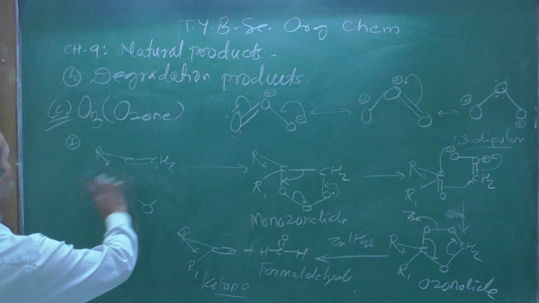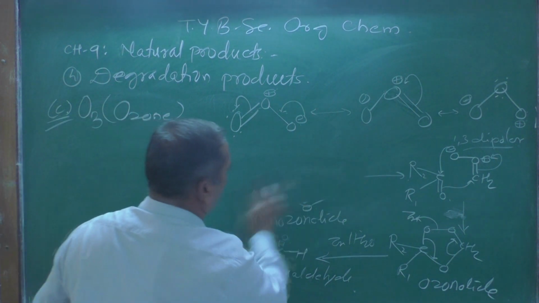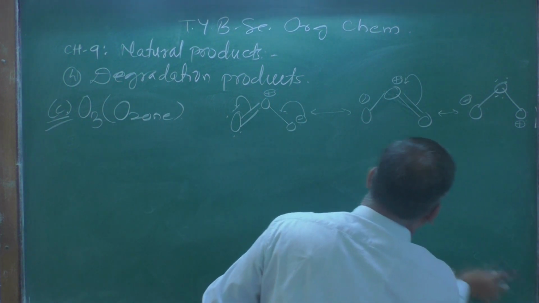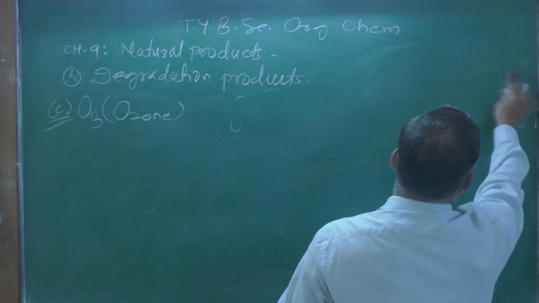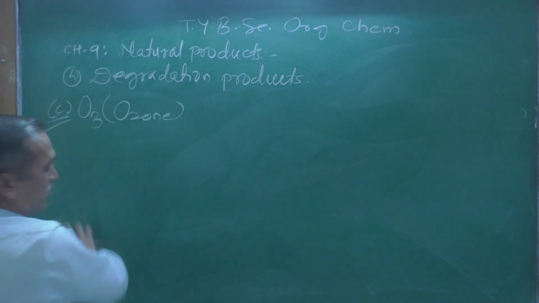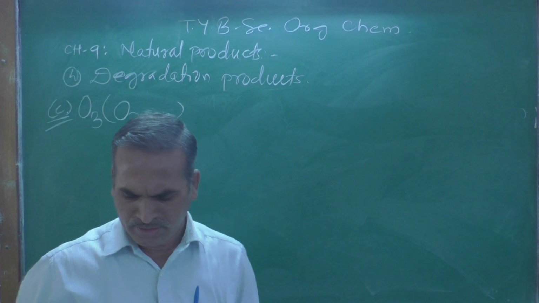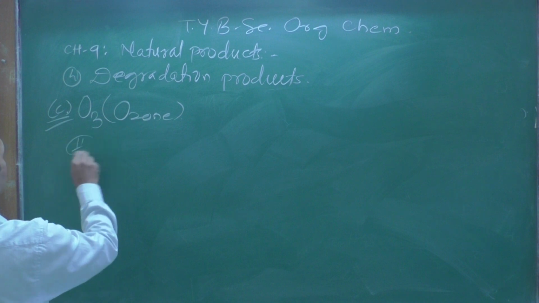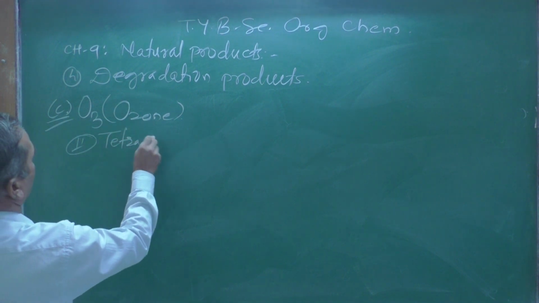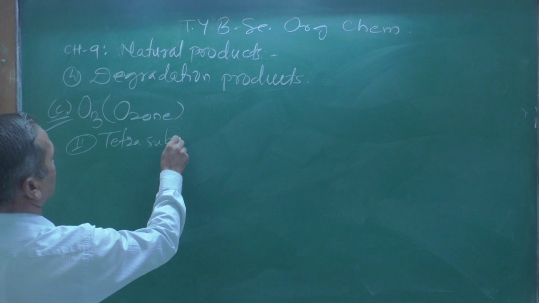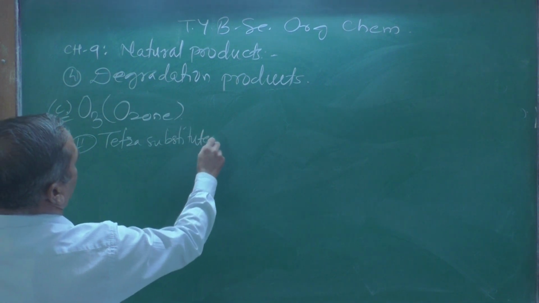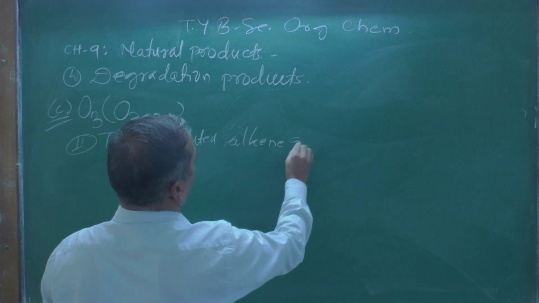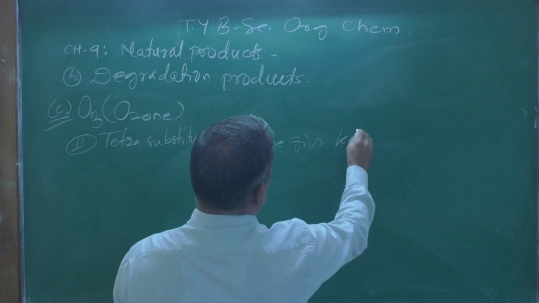Now let us look at another example of ozonolysis. These are the compounds. Now, a tetrasubstituted alkene gives ketones.